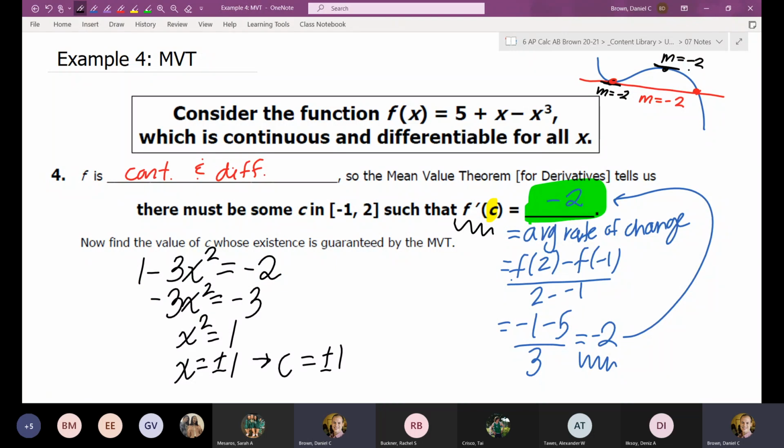Yes, Armani? How come we're doing like the plus minus again? The plus minus, when you square root, because that's what I do when I take the square root. But sometimes we don't.